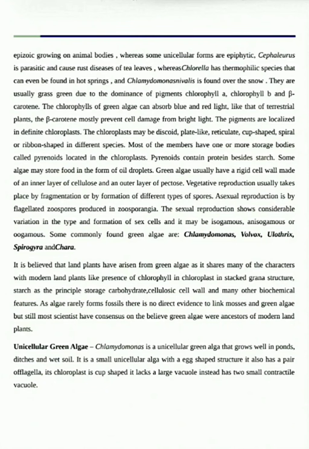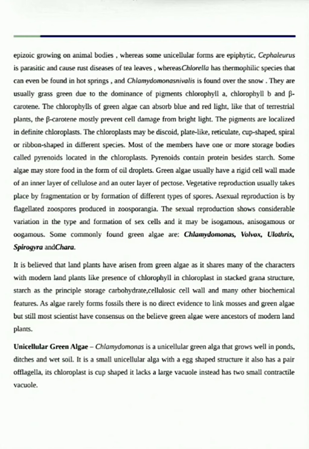The outer layer of the pyrenoid is starch. The center layer of the pyrenoid is protein. So it appears almost like a round, ball-like structure. Okay, so the pyrenoid here is nothing but a storage body, that's it. But there are a few green algae which store food in the form of oil droplets also.